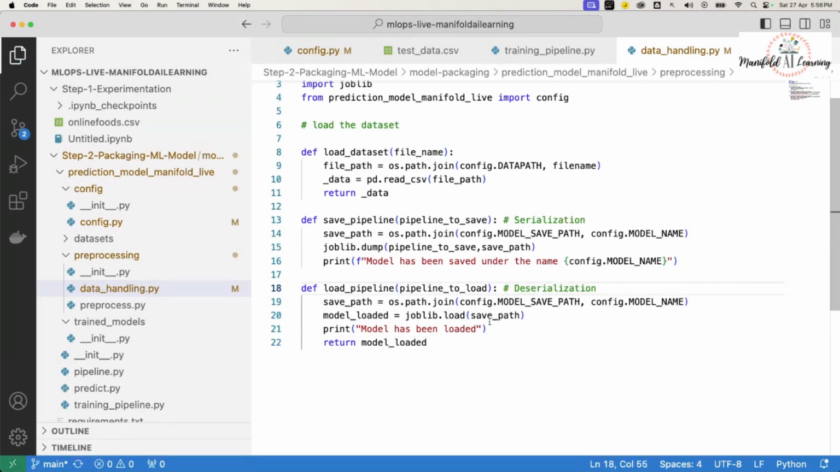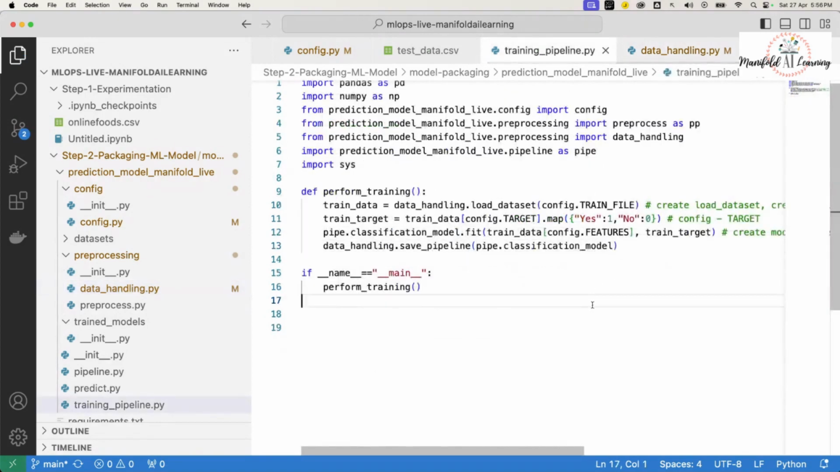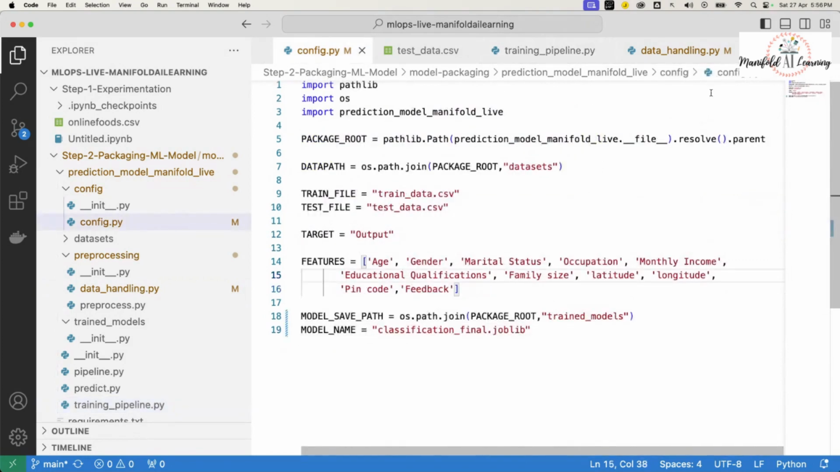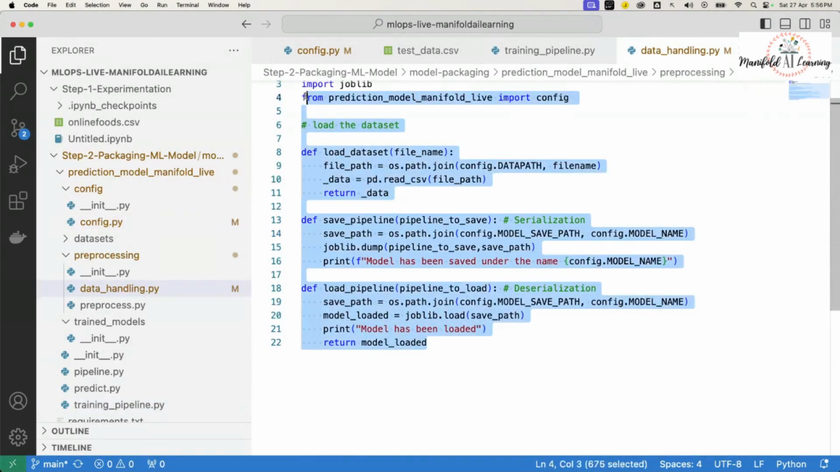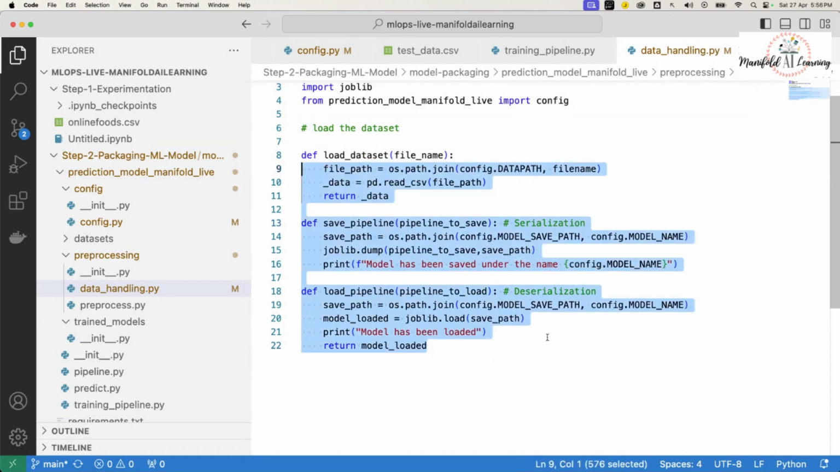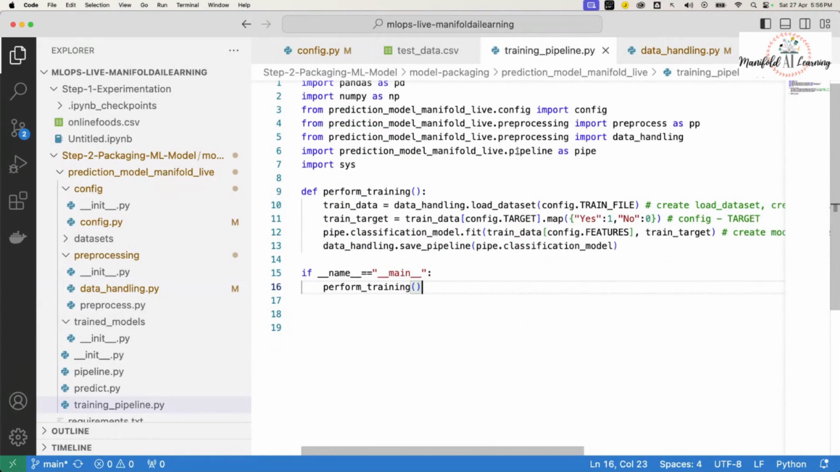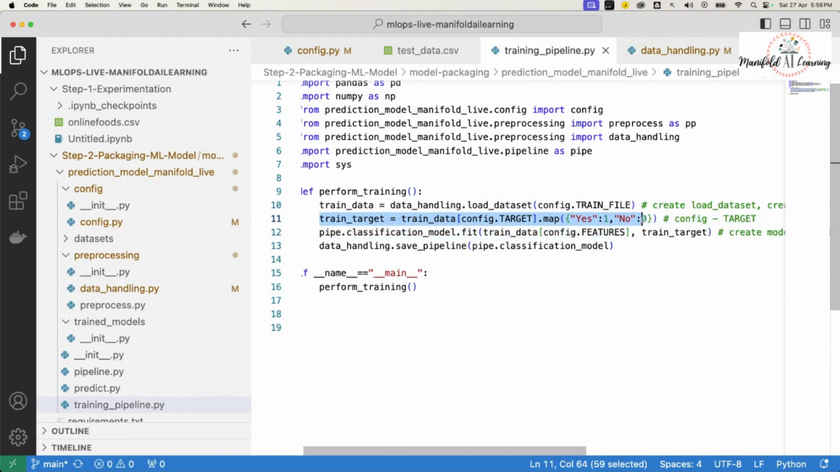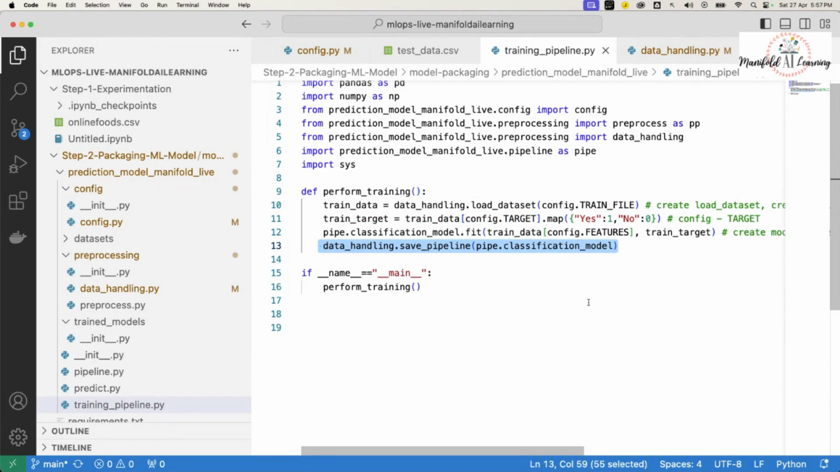So what we have done as part of our implementation is we have created our training pipeline. We have created our configuration file, and inside this data_handling.py, we have created three custom functions: one which would help us to load the data set, the other one for saving the pipeline, and one more that is loading the pipeline. So if we come back, this is going to load the data set, and from the loaded data we'll separate the X and Y. And from here, we have created something which will save the pipeline.